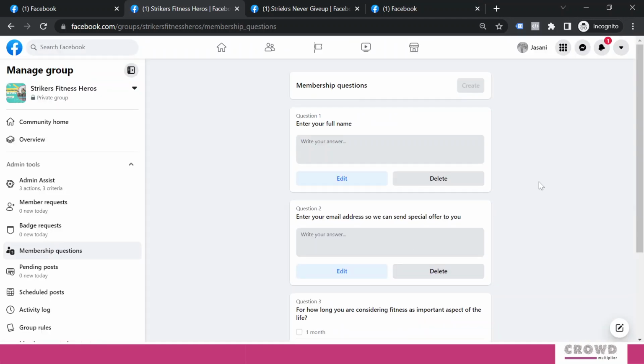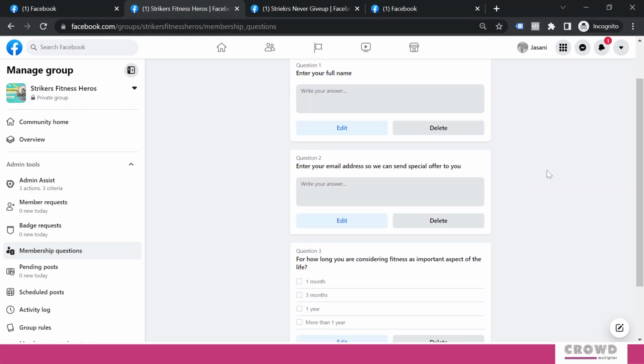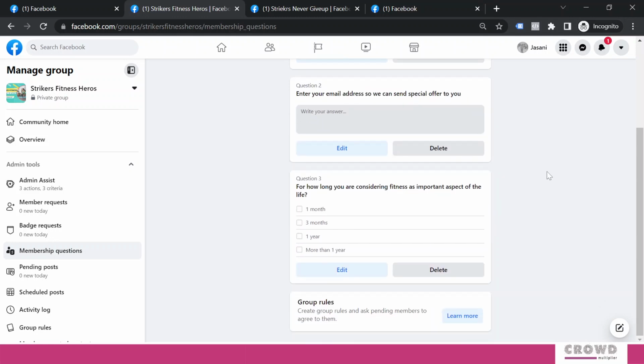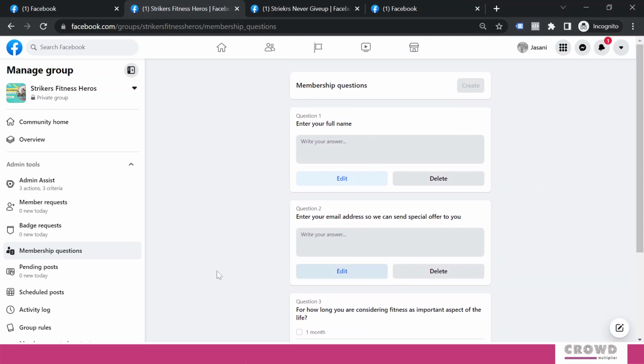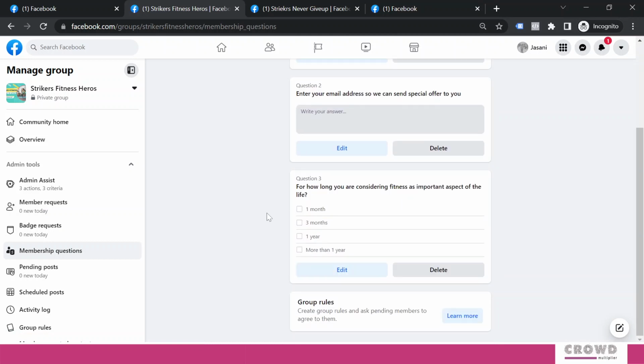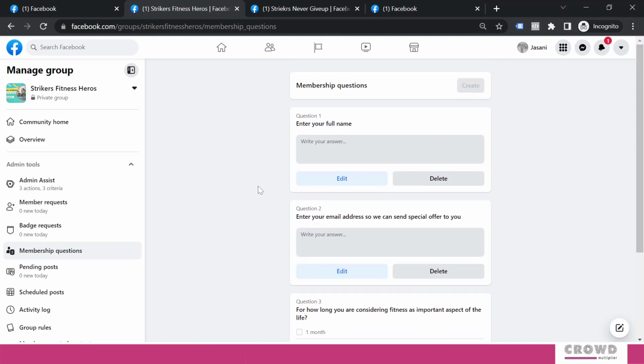I will click save. Now based on these 3 questions, I would know my members personally with their name. I would have one mode through which I can interact with them apart from the Facebook group, and that is email. And I would have a fair idea of how health conscious this particular member is. So maybe I can come up with some custom suggestions for that member, right? These are the things. Now what happens when you invite someone is that they need to answer these questions, and only then will they get membership of this particular group.